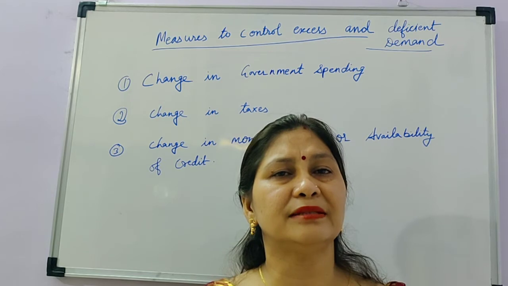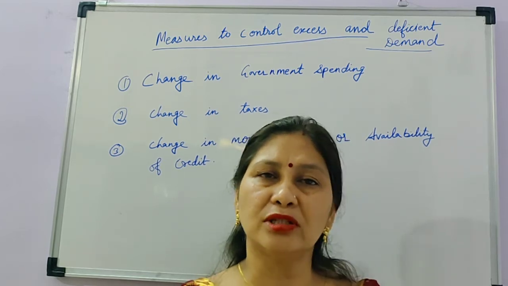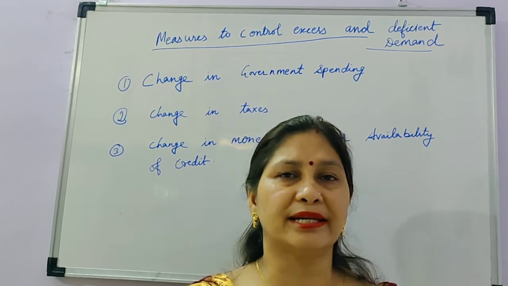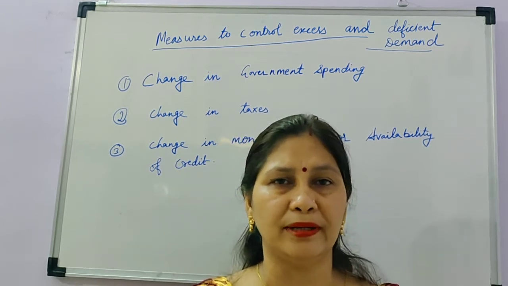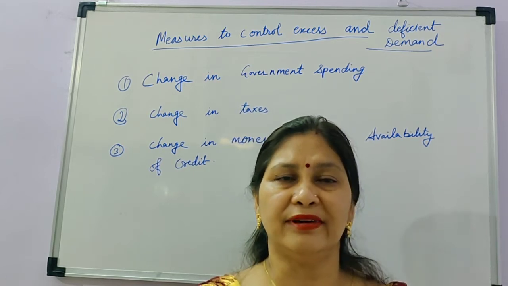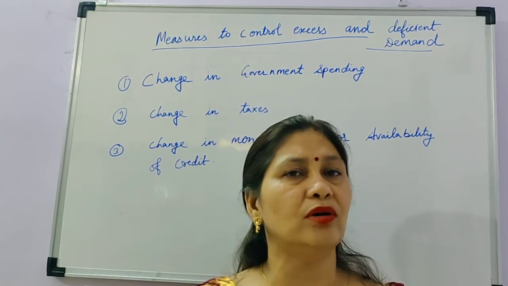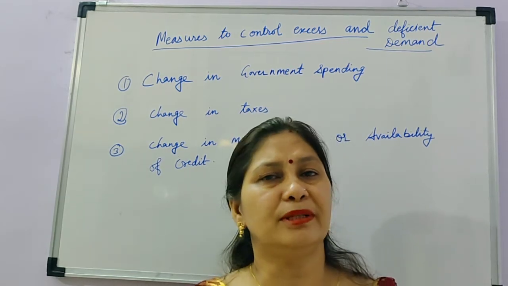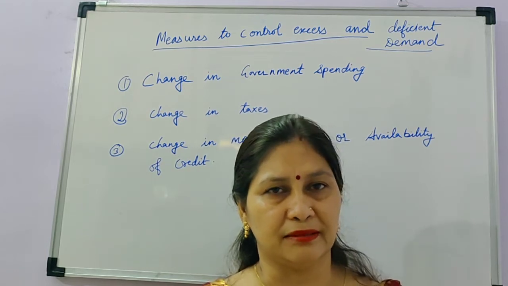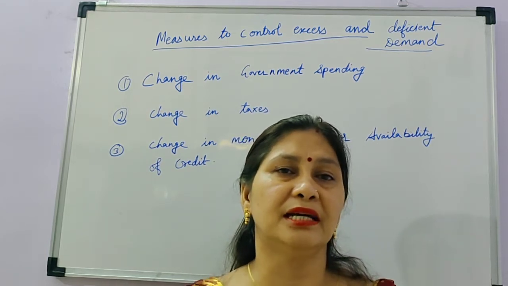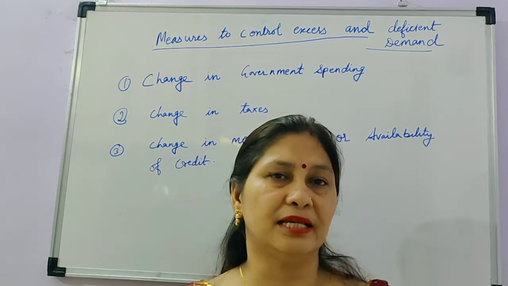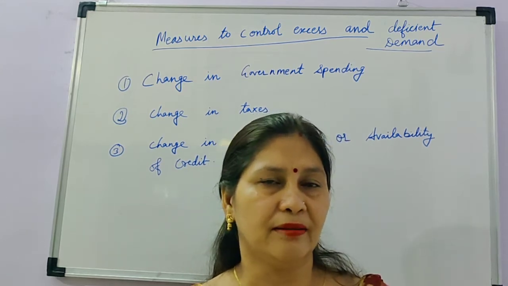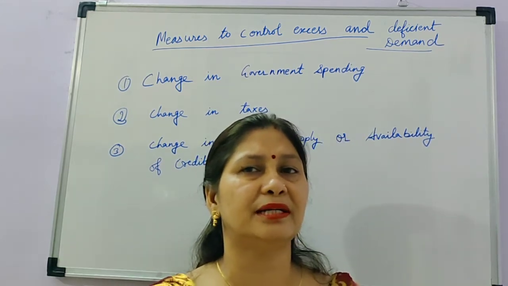So excess and deficient demand arise because of aggregate demand, when aggregate demand is more or less than the aggregate demand required to make a full employment level in the economy. When AD is more or AD is less compared to aggregate supply, it will be called the problem of excess demand and deficient demand. Excess demand and deficient demand should be controlled, and it is necessary because these two situations are not desirable for the economy. Excess demand is not desirable and even deficient demand is not desirable.